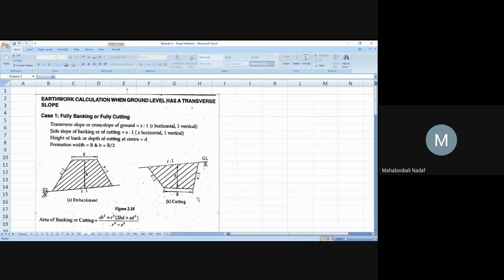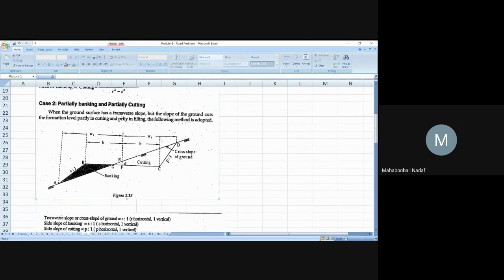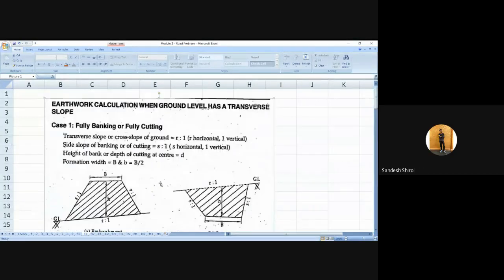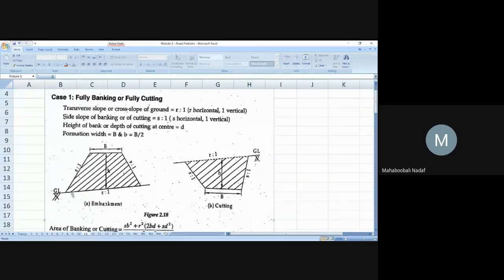Are you understanding the question here? See here, the ground itself is inclined in one direction cross-sectionwise. So that is why one more slope will come, R:1. That is called R:1. So what is this R:1? It is the transverse slope, or cross slope of the ground. So that is why generally they will give R:1.